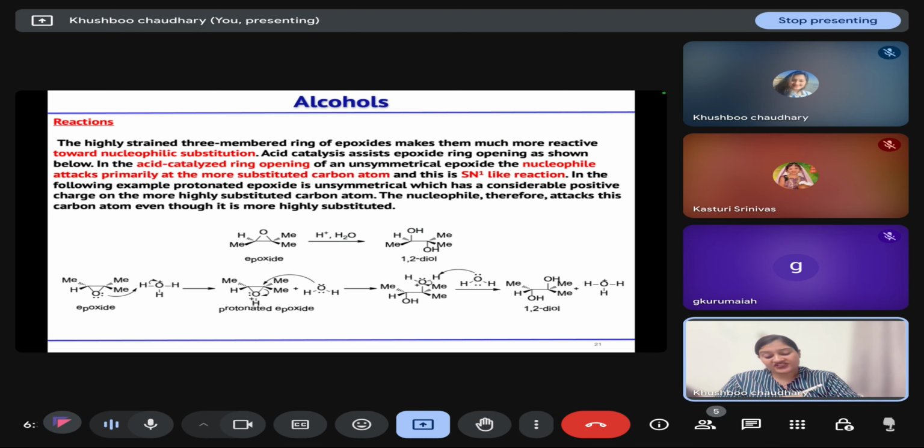Then, what type of reactions can epoxides show? Epoxide opening can take place in acid as well as in basic medium.